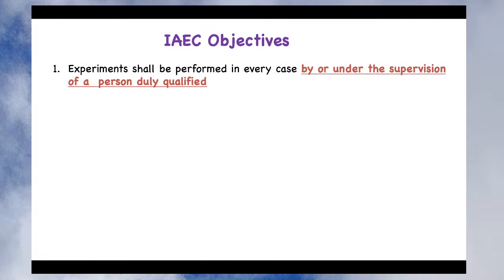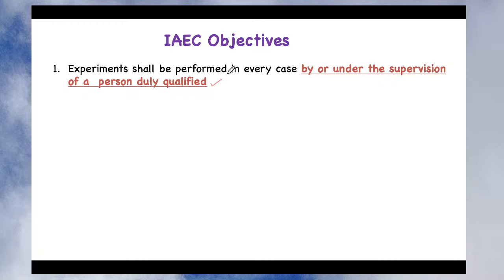So let's see what the objectives of this committee are at the institution level. The IAEC objectives: I have taken the objectives directly from the CPCSEA guidelines, without any changes. First I will read out those guidelines and then I will explain what is expected in each point. The first objective is that the experiment shall be performed in every case by, or under the supervision of, a person who is duly qualified.